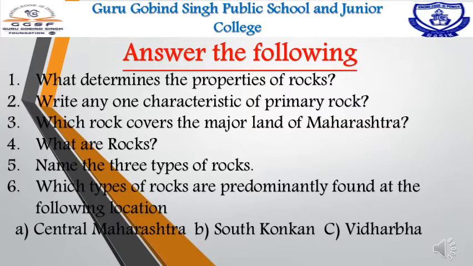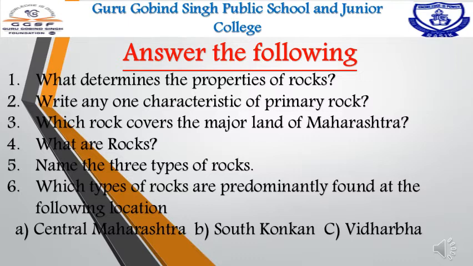Question, answer the following. What determines the properties of rock? Answer: the properties of rock are determined by constituent minerals, their proportion and also by their formation process. Next one, write any one characteristic of primary rock. Children, primary rocks appear hard and homogeneous. Which rock covers the major land of Maharashtra? Answer: the basalt rock covers the major land of Maharashtra.